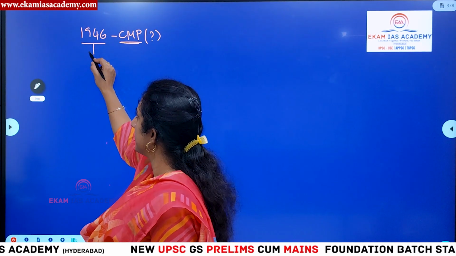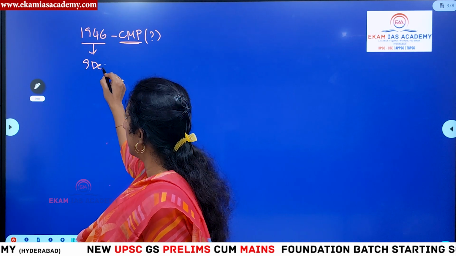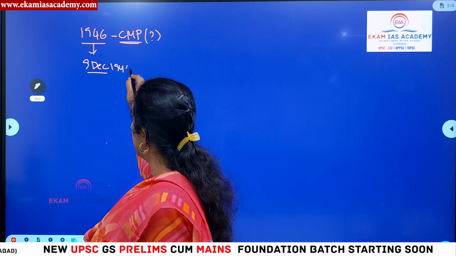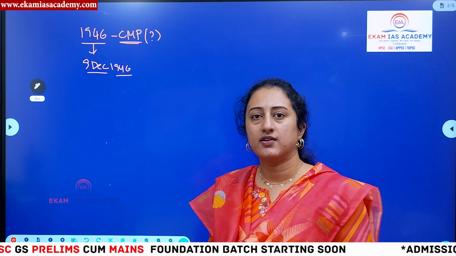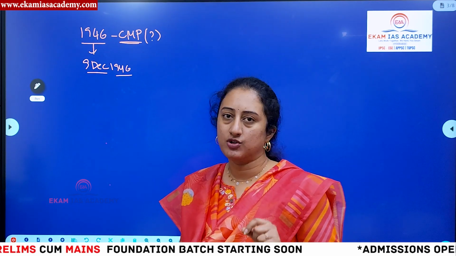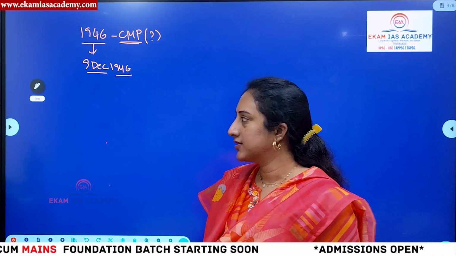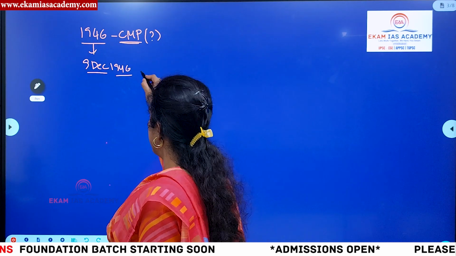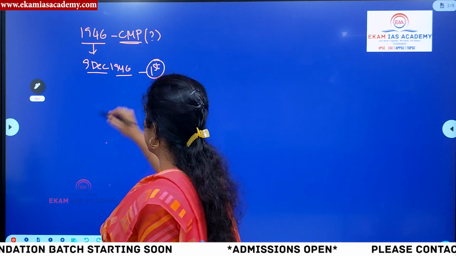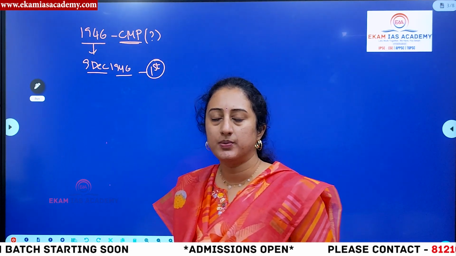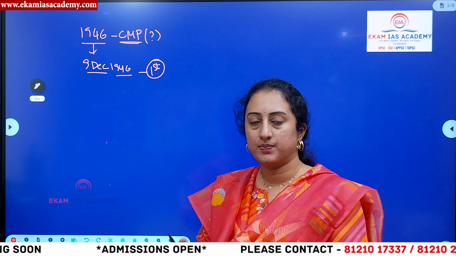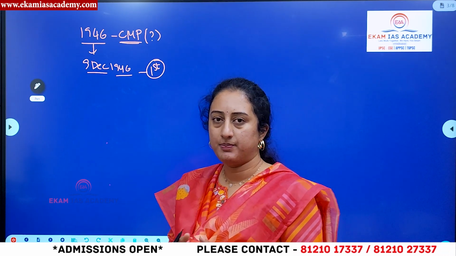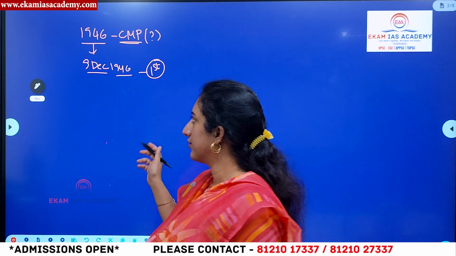So then it started. The first meeting happened on 9th December 1946, where, according to the French practice, Dr. Sachidananda Sinha was elected as the first temporary president of the Constituent Assembly. On 9th December, it had its first session, right? According to the French practice, the oldest member of the house will be considered as a temporary president. Like how pro tem speaker is based on seniority in the house, same is the concept here.